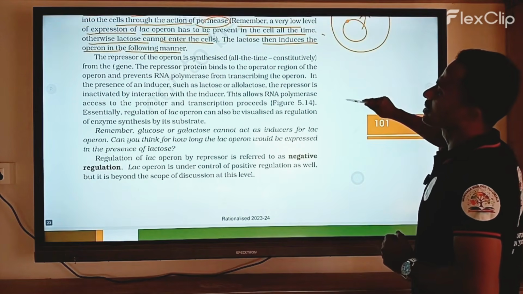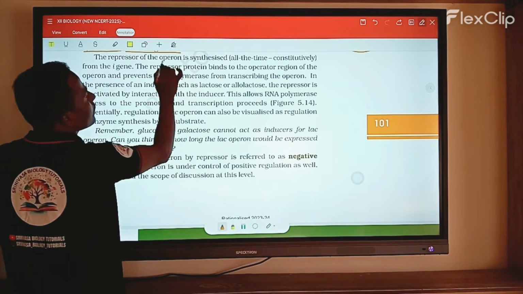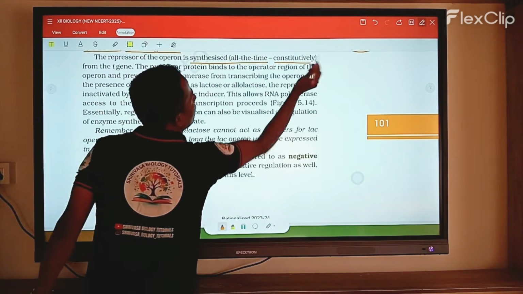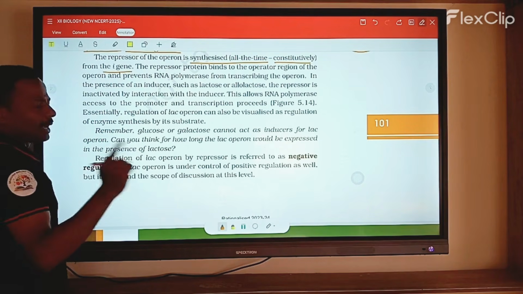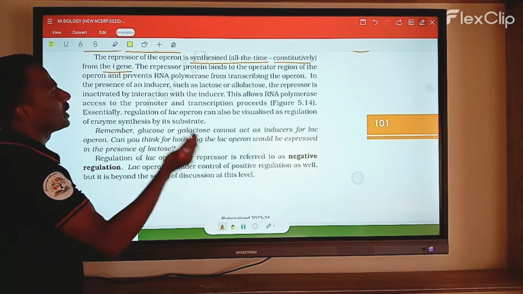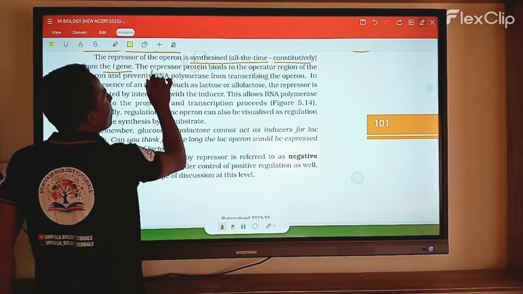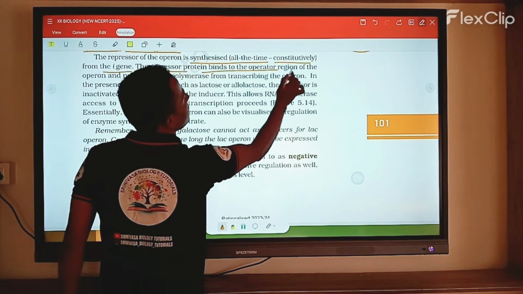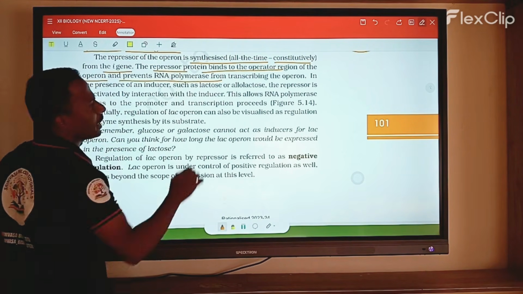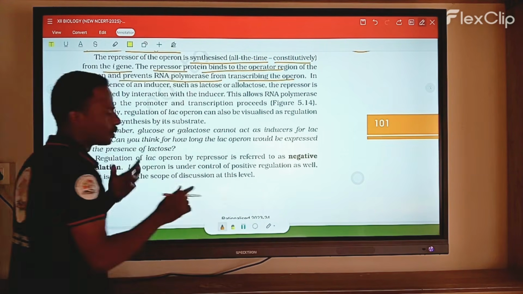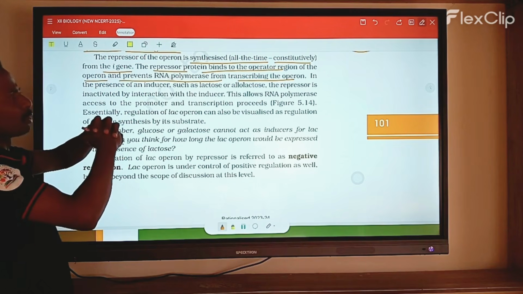The first one is the repressor of the lac operon. The repressor is synthesized all the time, continuously, constantly from the I gene. So the I gene, the regulatory gene, is there now. The repressor protein binds with the operator region, which prevents RNA polymerase from transcribing the operon. So here the repressor binds and blocks the RNA polymerase.